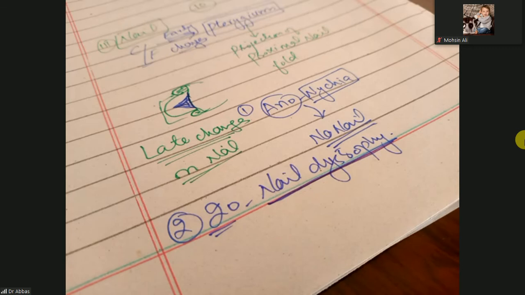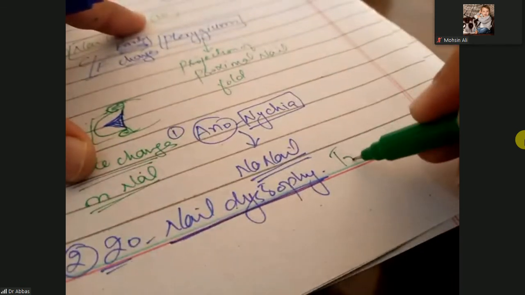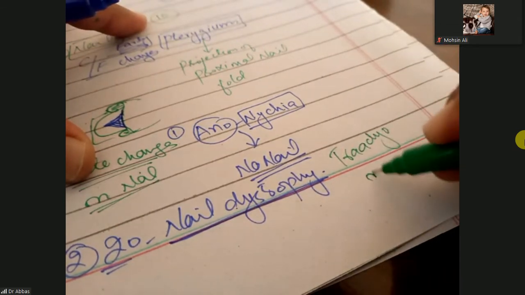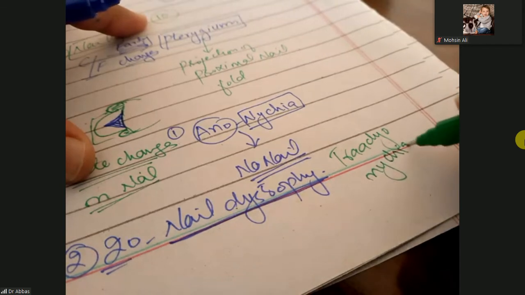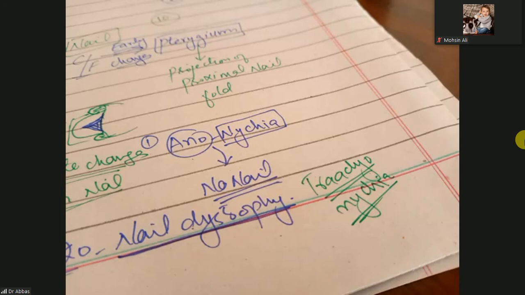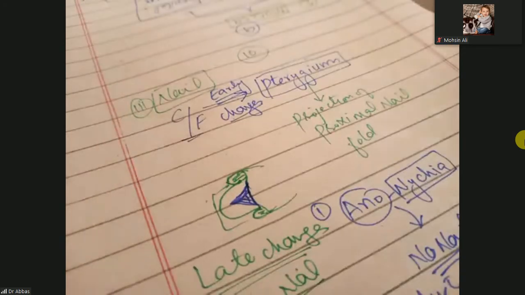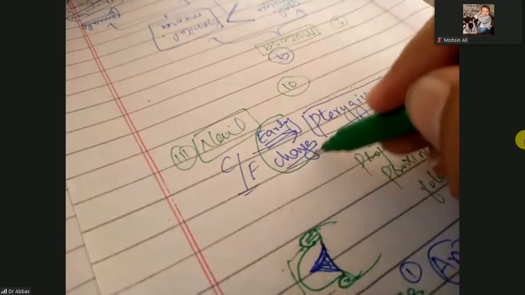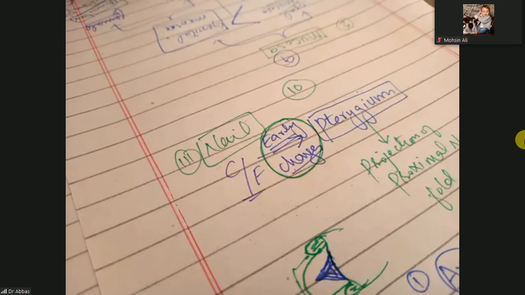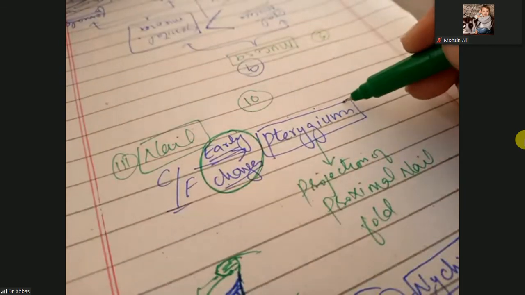And it is termed as trachonychia. So what are the nail changes? There are the early nail changes. When lichen planus is involving the nail, clinically you will feel the early nail change is the pterygium.